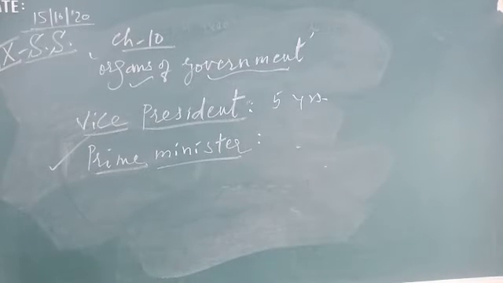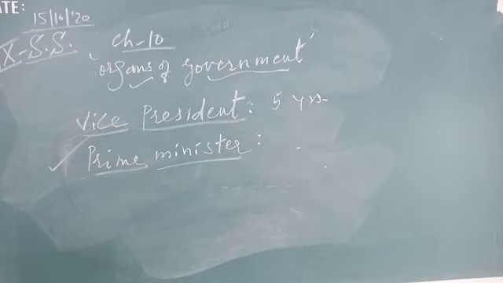He distributes the portfolios. Portfolios means departments. And whether any minister is to be removed or continued in the cabinet is decided by the prime minister. He presides over the meetings of the cabinet and also looks after the functioning of various departments.